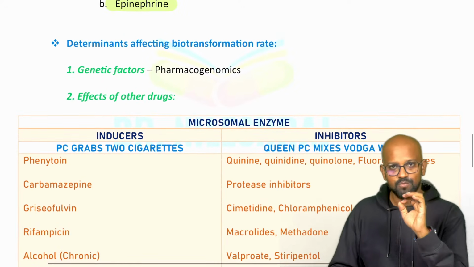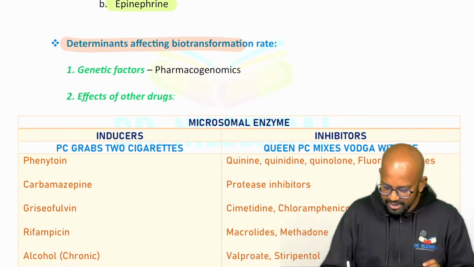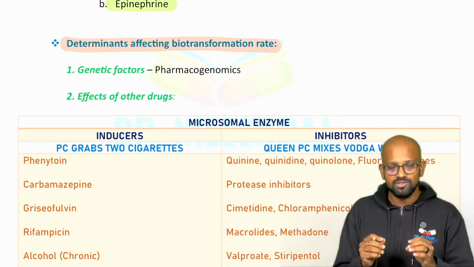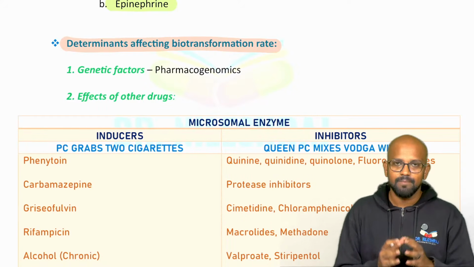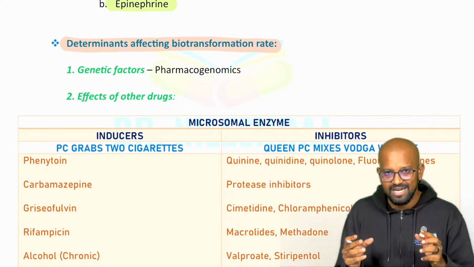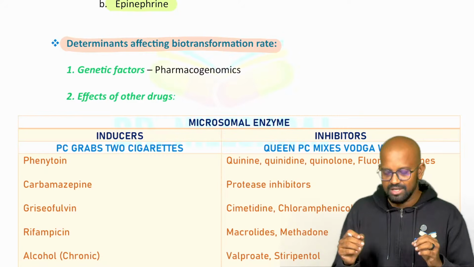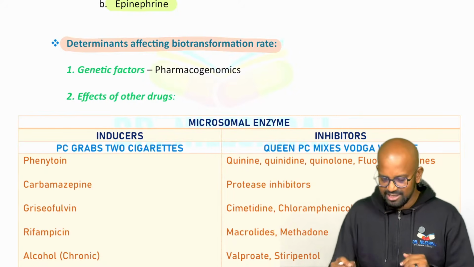Moving on to the last part within this long answer, you have to write down the determinants affecting biotransformation rate. Please expect this to be asked as a separate subheading-based question. It might be asked, because usually students will skip writing this, as they feel it is very difficult. But make sure that this is going to be easier for you, because I will try to make it as easy as possible.